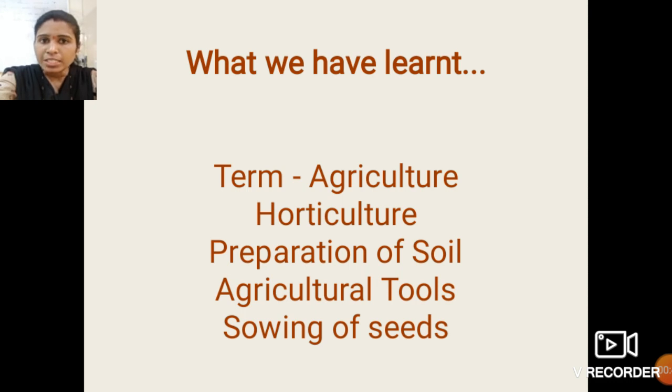Then horticulture. What is the exact meaning of horticulture and what do you mean by the crop? There are different types of crop, namely kharif crop and rabi crop. So the definition of kharif crop, rabi crop and how they are different from each other, and the examples of kharif and rabi crops.